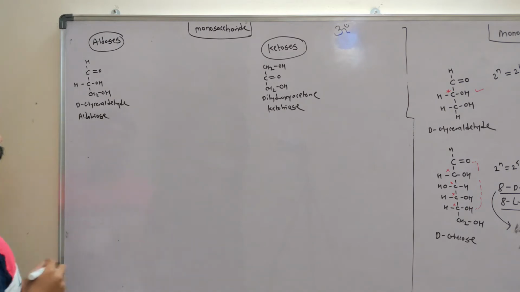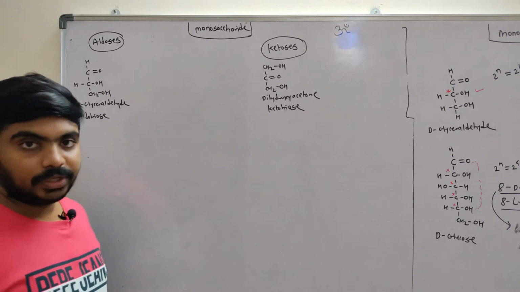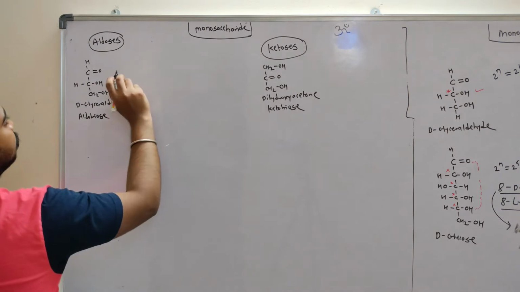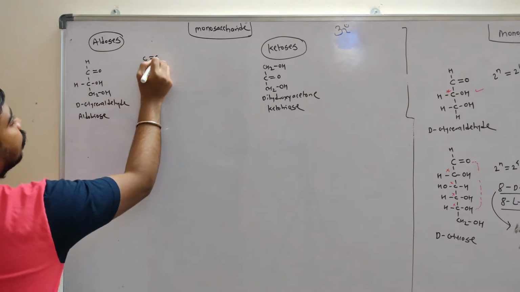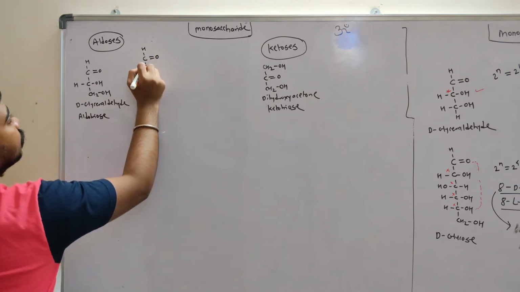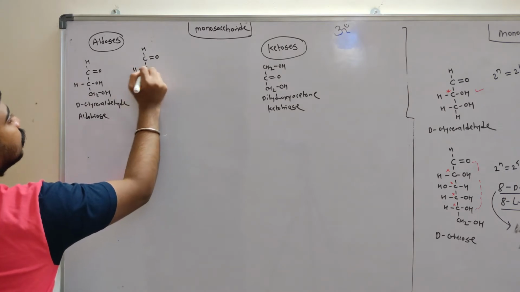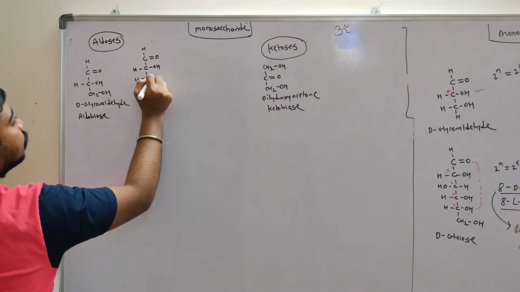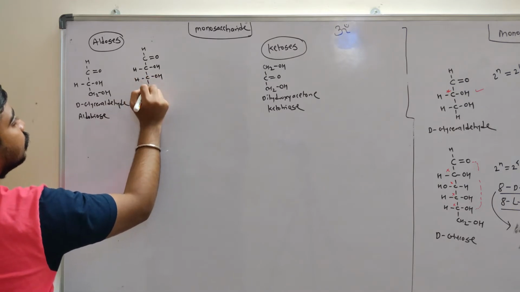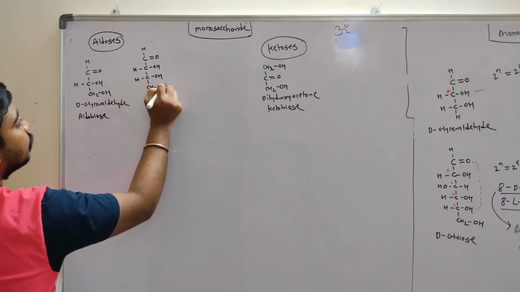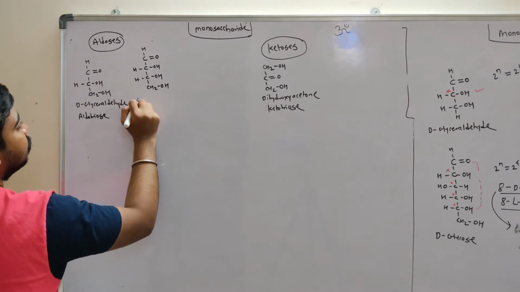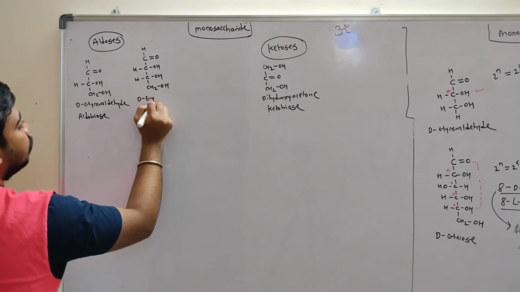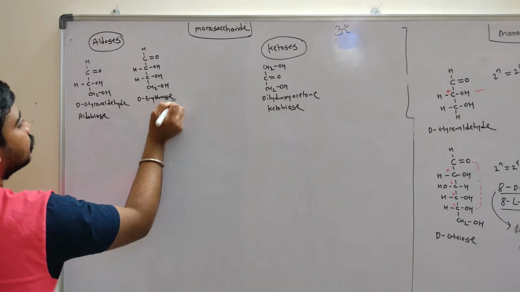Next we have aldotetroses, whose name is erythrose.